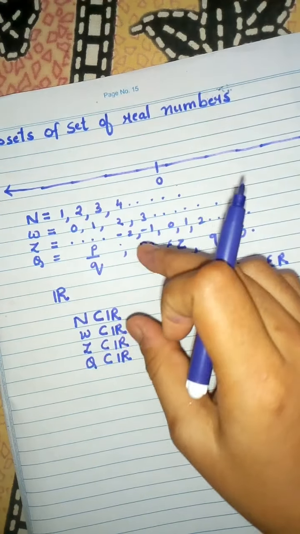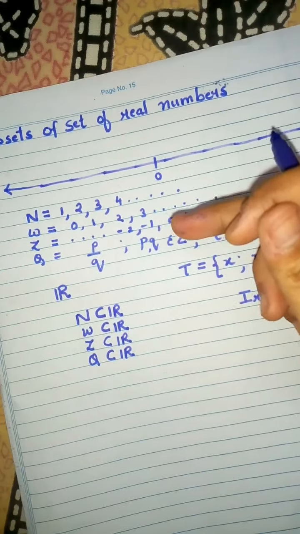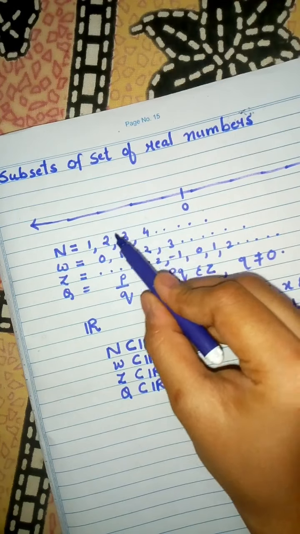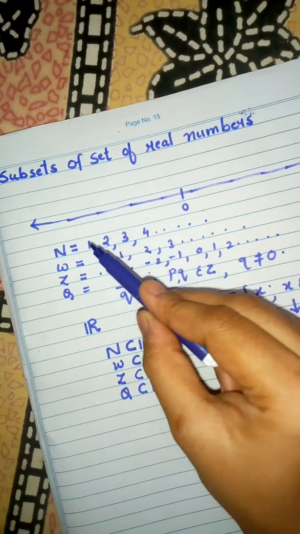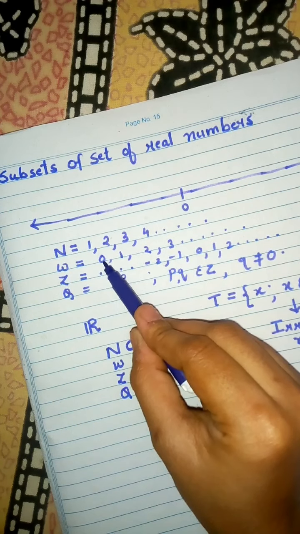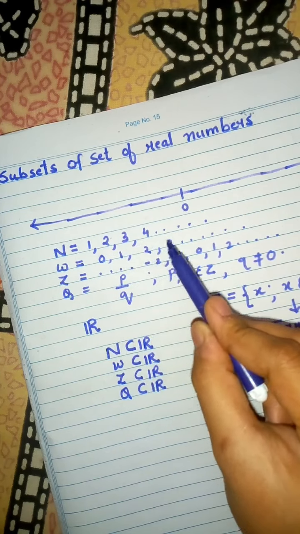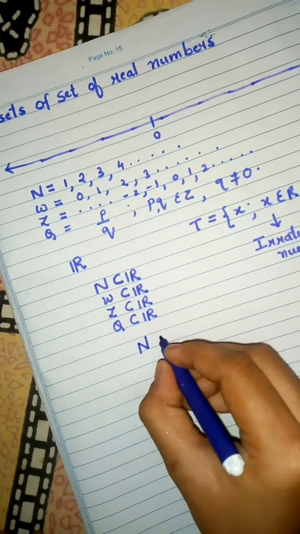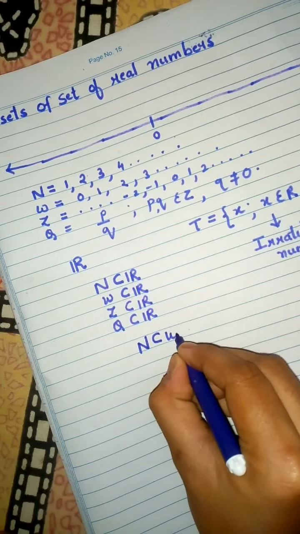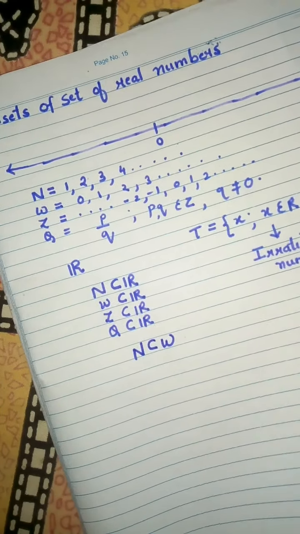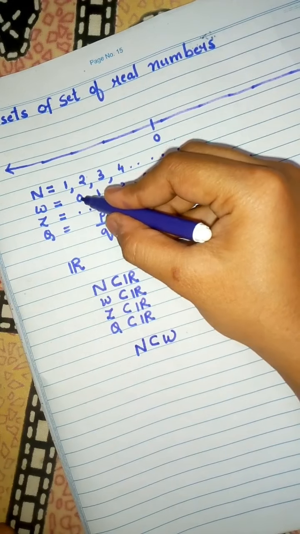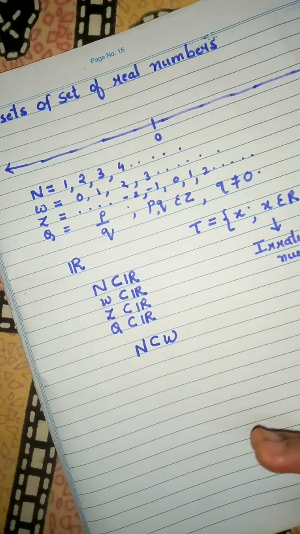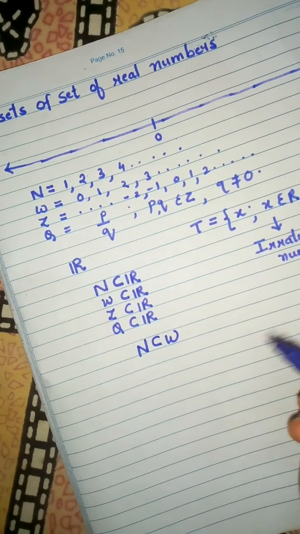Now in this also we can make a subset. Okay, so now here we can see that natural numbers contain 1, 2, 3, 4, and whole numbers contain one more extra term, that is 0, 1, 2, 3. So from here we can conclude that natural numbers are a subset of whole numbers, because whole numbers have one more extra element, that is 0, which makes it a bigger set than natural numbers.